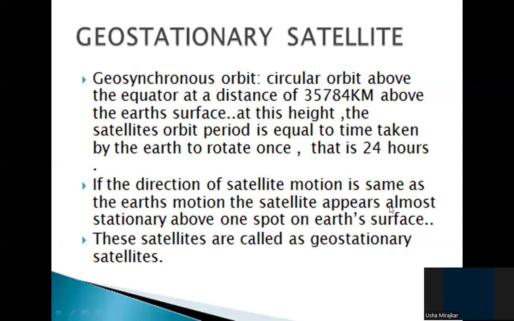It means if you make the distance exactly 35,784 kilometers above Earth's surface, in a circular orbit above the equator, and the direction of rotation is also the same as the Earth's rotation, then it takes the same 24 hours to complete one rotation as the Earth takes to complete one revolution. Therefore, it will appear almost stationary from one spot. These satellites are called geostationary satellites.